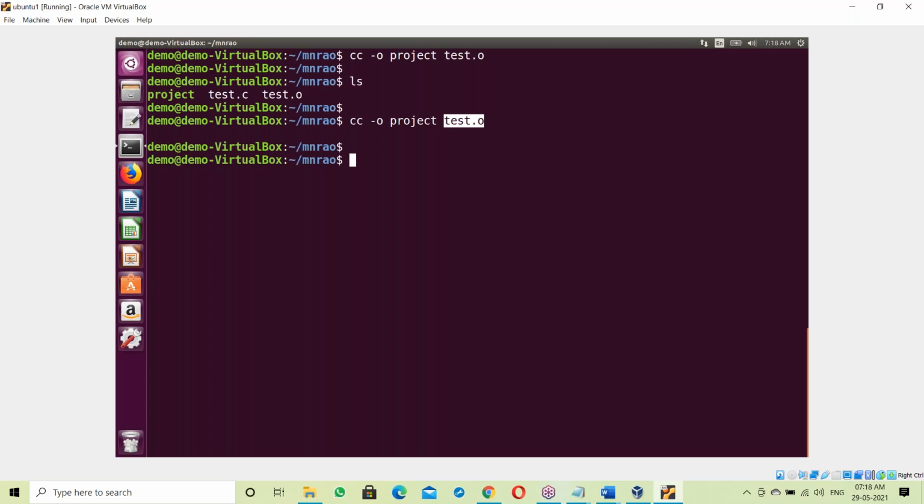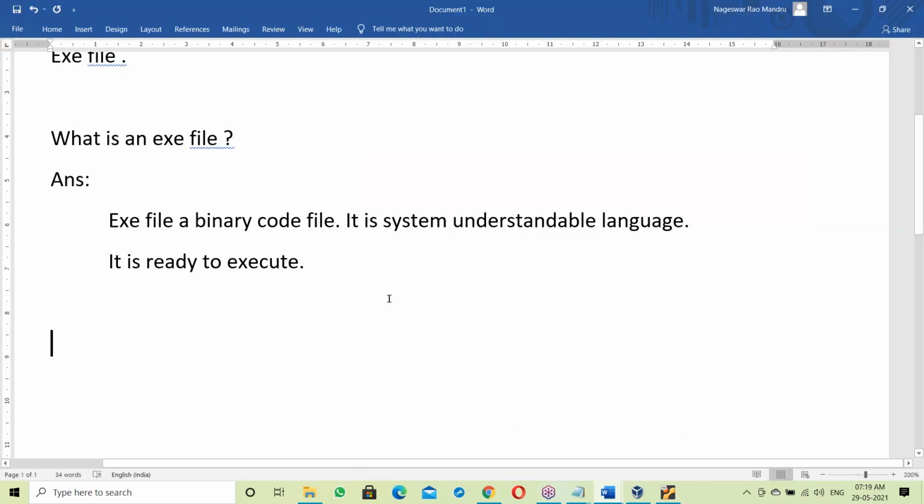So at the time of creation of the exe file, the compiler takes the binary code of your program, next the binary code for the C library like the stdio header file, and the binary code of the OS. By linking all of these things, it generates the project exe file.